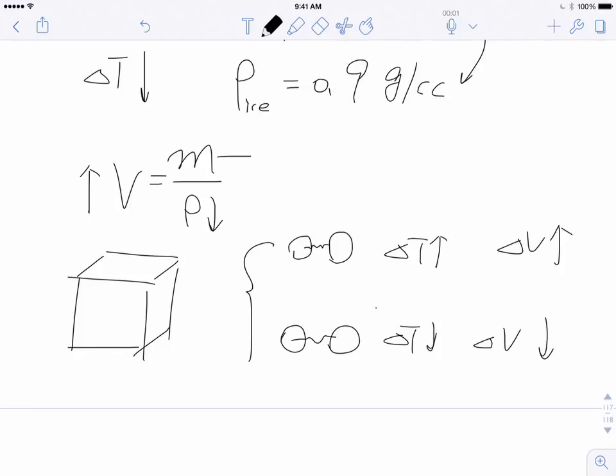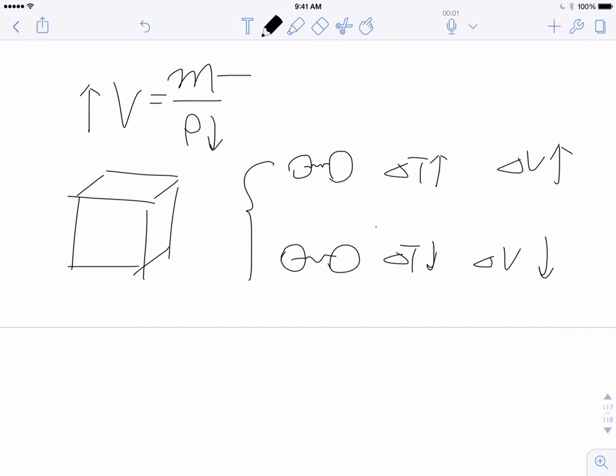Now, here's the thing. If this metal is encased in a fixed frame, in other words, if any of the edges of the metal cannot move, it's fixed in a box, then of course, when you heat it or cool it, especially when heating up, it wants to expand, but it cannot.